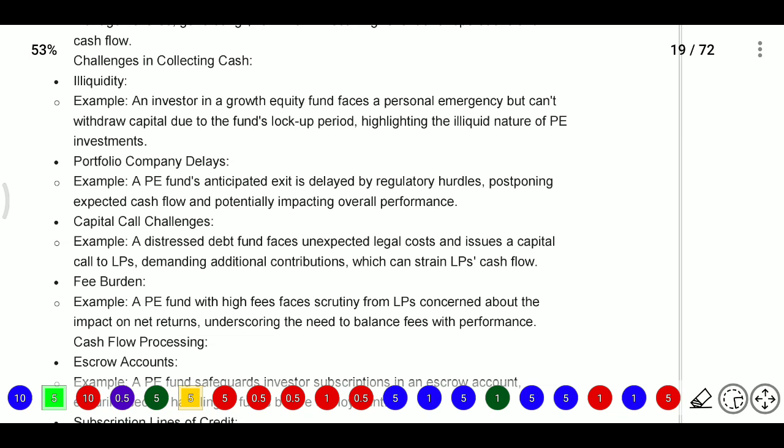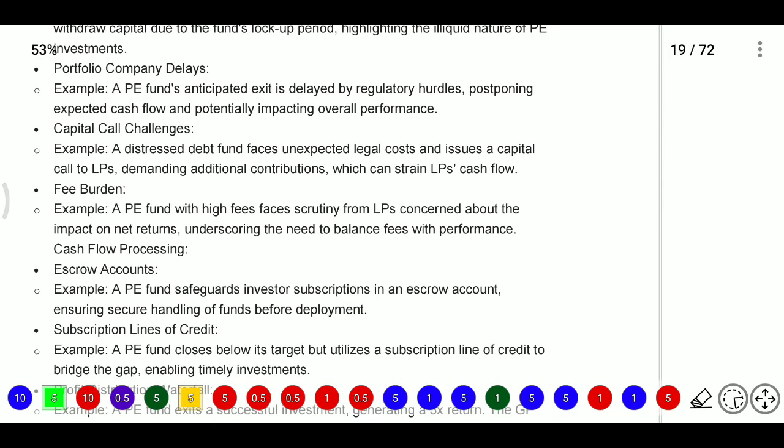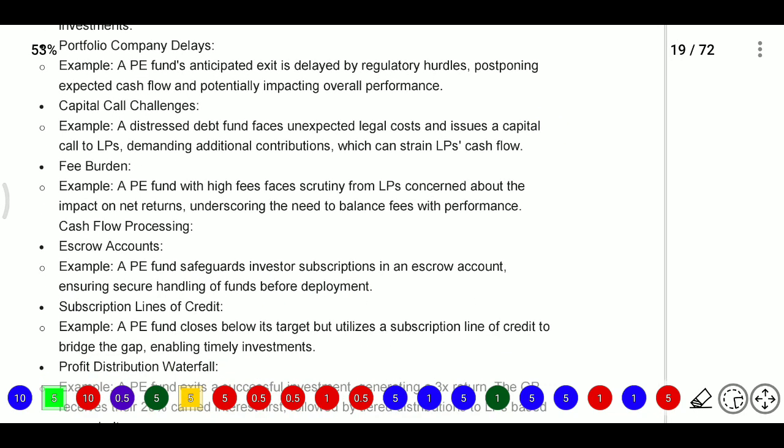And capital call challenges: in some cases a distressed debt fund faces unexpected legal costs and issues capital calls to limited partners, demanding additional contributions which can strain limited partner cash flows. And fee burdens: for example, a PE fund with high fees faces scrutiny from limited partners concerned about the impact on net returns, underscoring the need to balance fees with performance.